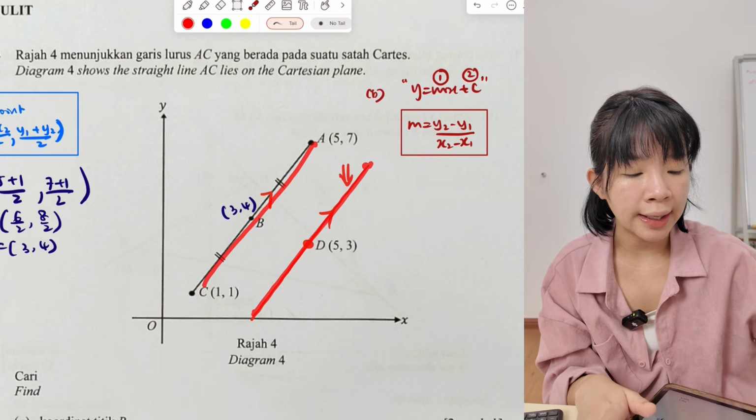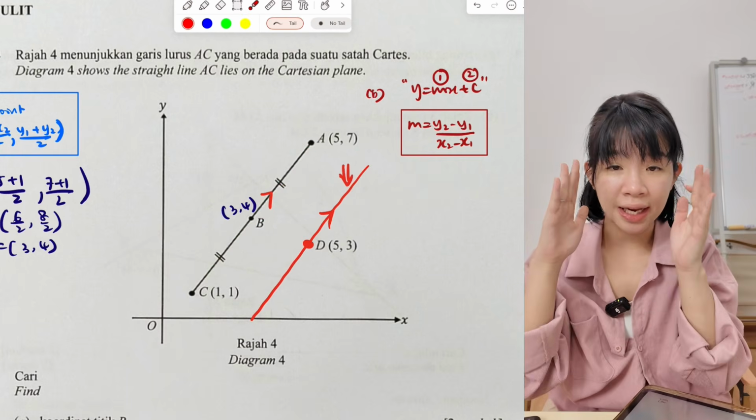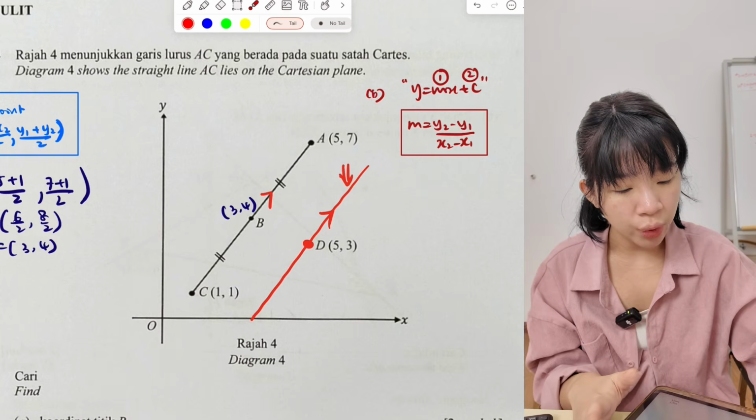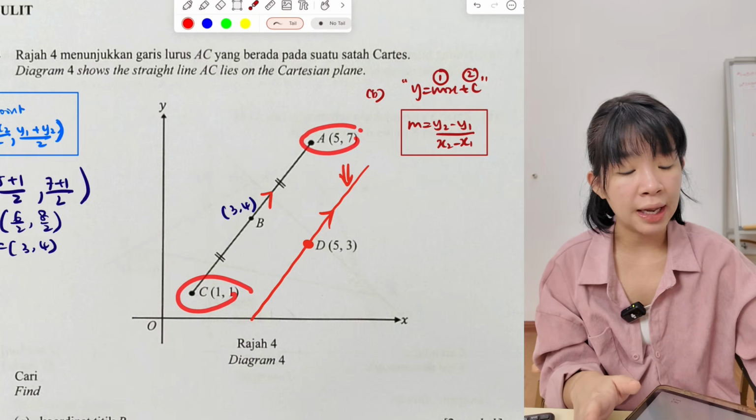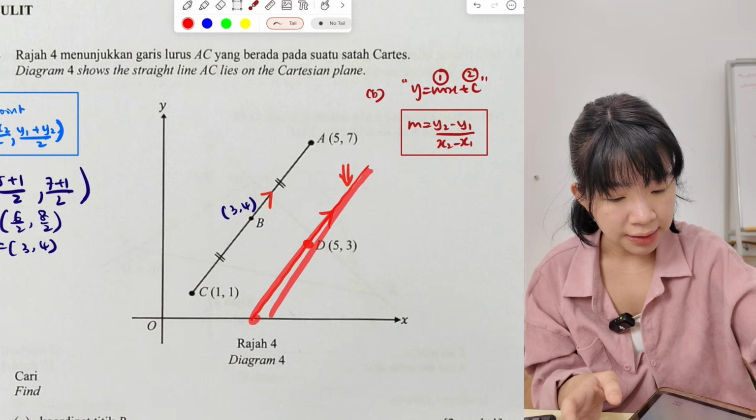Now, since these two lines are parallel, they have the same gradient. So we can use AC to find the gradient. That will be the same as this line. Okay, let's find the gradient first.